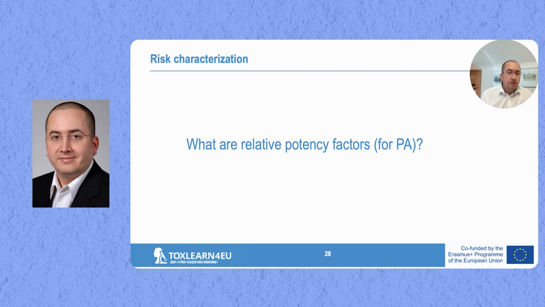And for those of you who are familiar with the relative potency factors, maybe you can specifically check the paper mentioned before to see what are the relative potency factors suggested for pyridine alkaloids. And if you also are aware of that, then maybe you can think about the question, why are these relative potency factors so far not being used in risk assessment of food items?